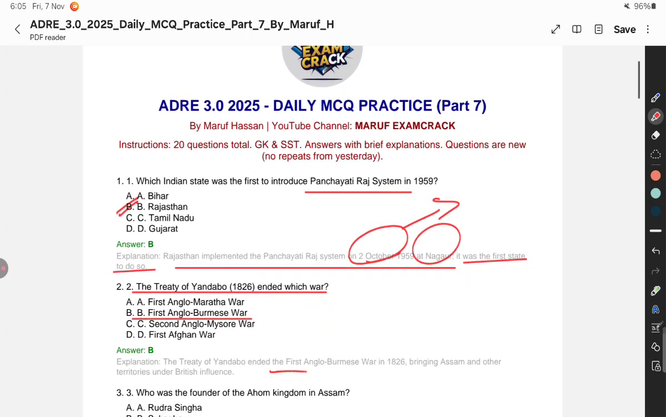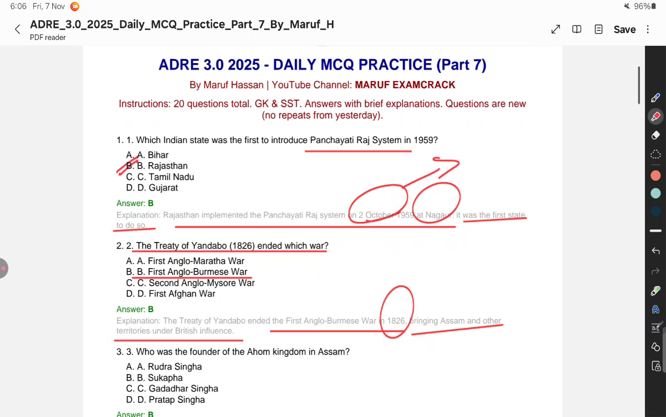ঠিক আছে, ইয়াত লিখা আছে First Anglo-Burmese War was held in 1826. First Burmese War কয় তেতিয়াহলে আমি জানিব লাগিব যে 1826 the first Burmese war was held. All right, इसको हमें मालूम करना होगा. Next, bringing Assam and other territories under the British influence. All right, ঠিক আছে, let's move on to next question.